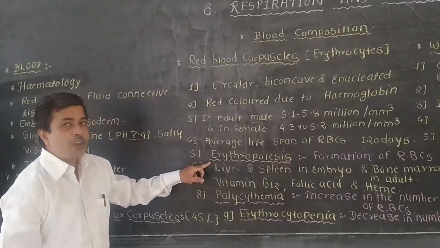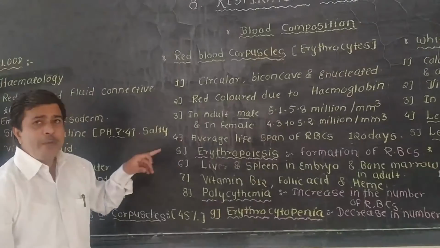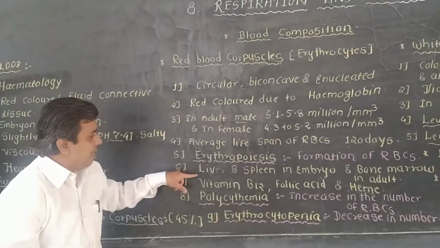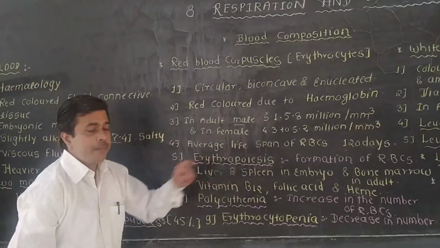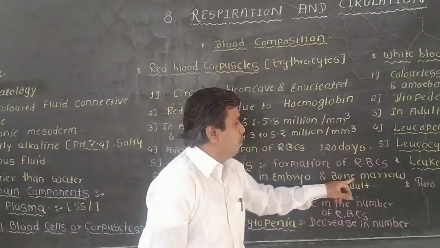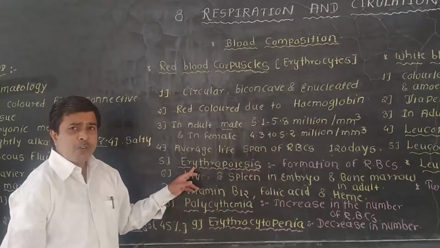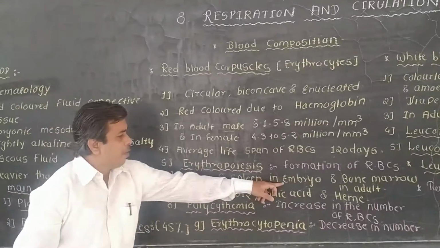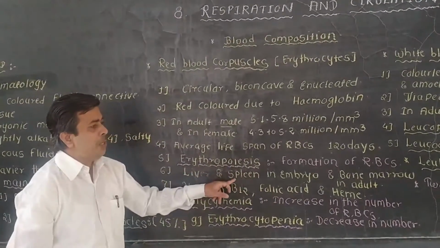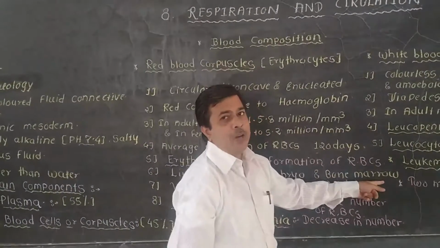as erythropoiesis. In embryonic conditions, these RBCs will be produced in the liver and the spleen, and in adult conditions they are produced in the bone marrow. This means that this process of erythropoiesis takes place in the embryo in the liver and the spleen, and in adult condition it will be produced in the bone marrow.